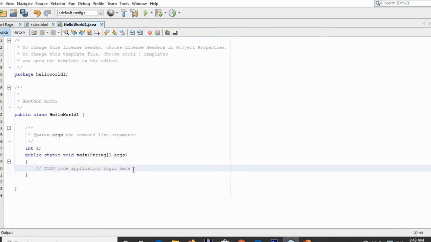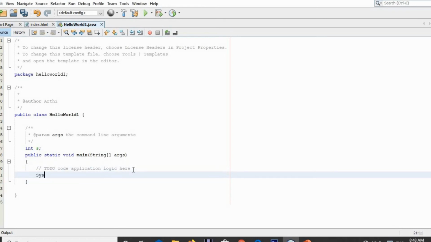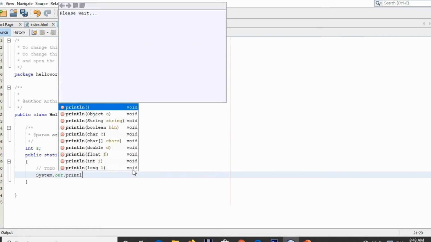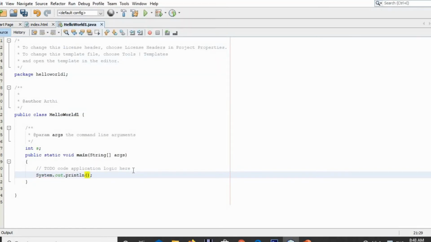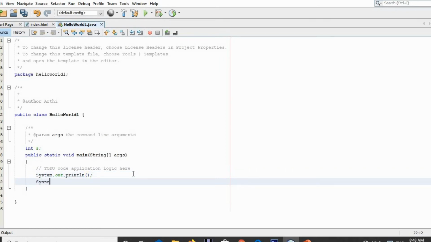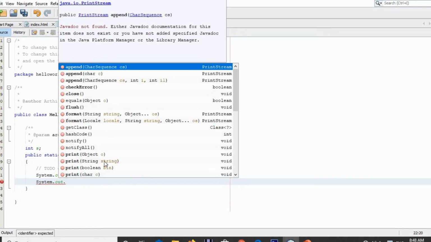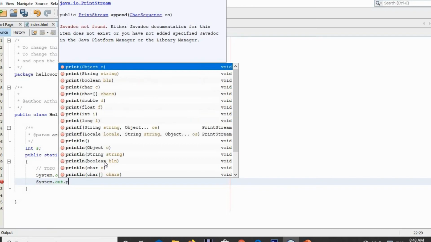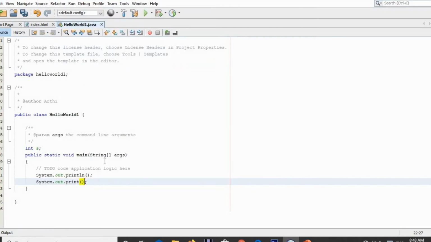To print a statement in Java, we can use System.out.println. This is a statement which is used by Java to print a statement. Here you can use either System.out.println or System.out.print. Both of these functions allow you to print a statement or a variable.